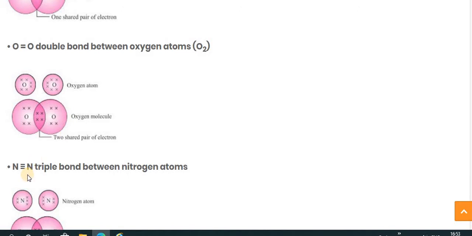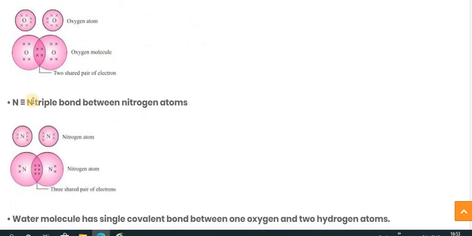Now the third one, the triple bond, or the triple covalent bond, in nitrogen. Here you can see that in nitrogen there are 5 electrons in the outermost orbit, and the atomic number of nitrogen is 7.